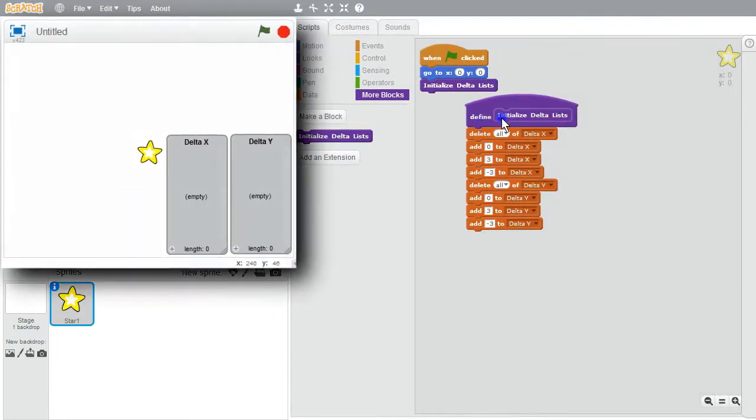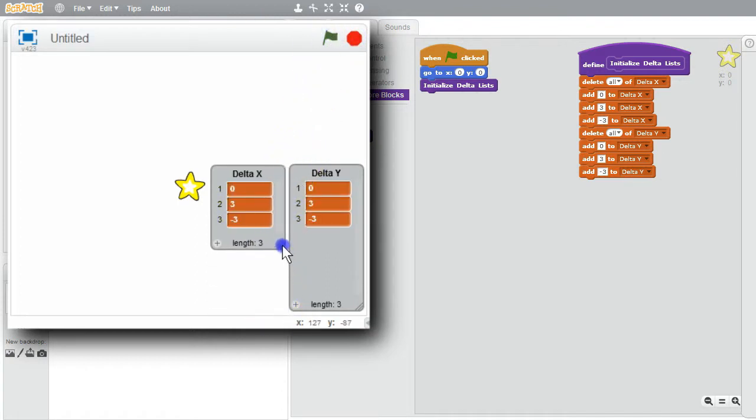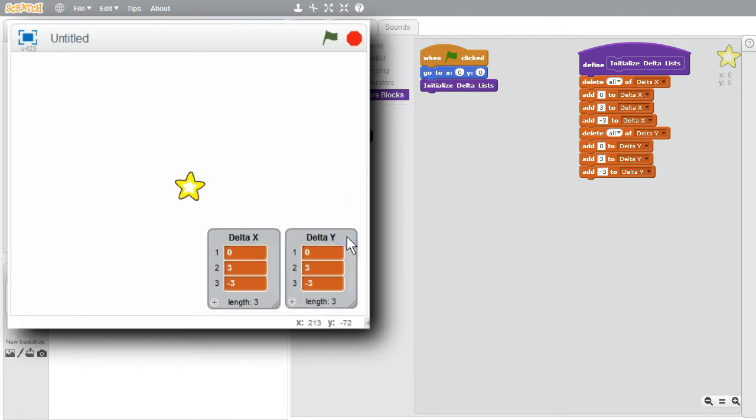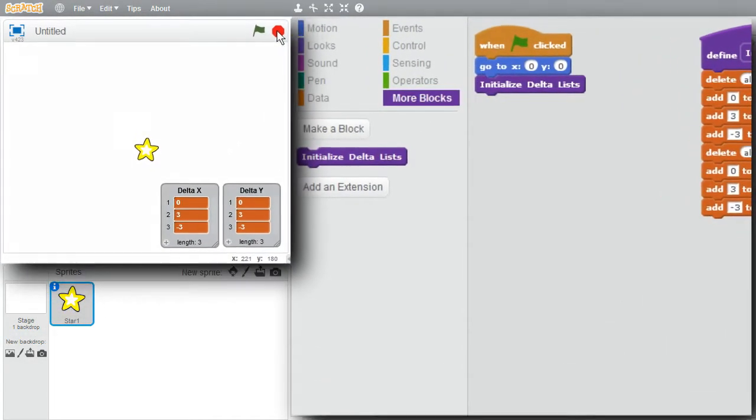Initialize the list. Put this up over here. Try this now. Stop. Run. Lists are initialized. Shrink the monitors, move them down a little bit. That's good. Each sprite will have a unique index value into these lists. The creating sprite will have index 1, the first clone will have index 2, the second clone will have index 3. I'll stop the program and create the clone sprites now.